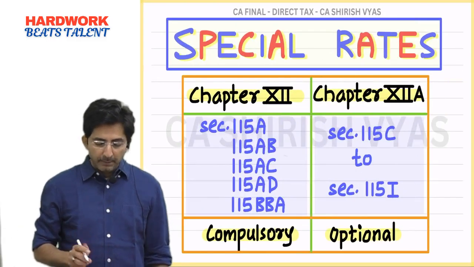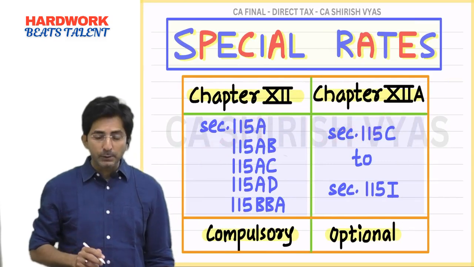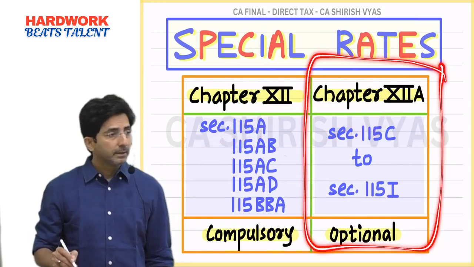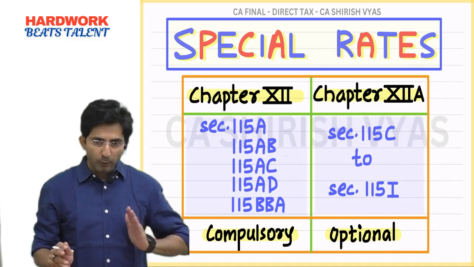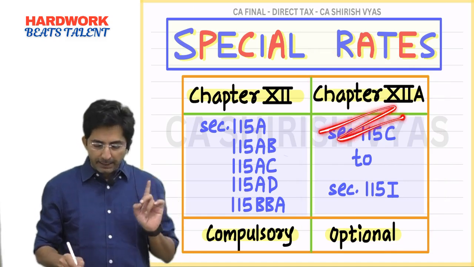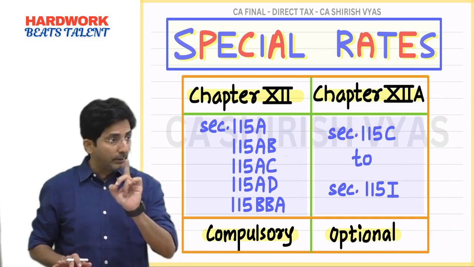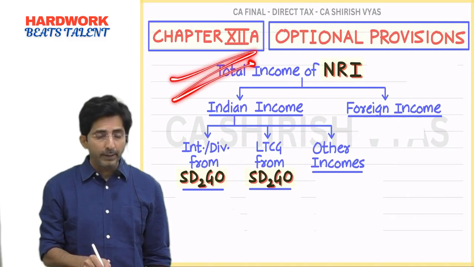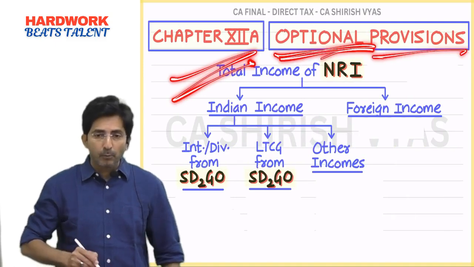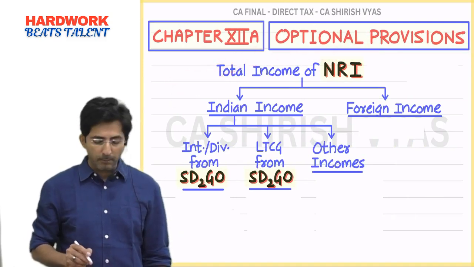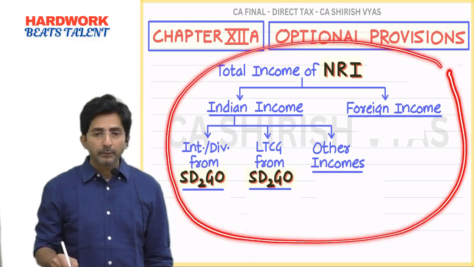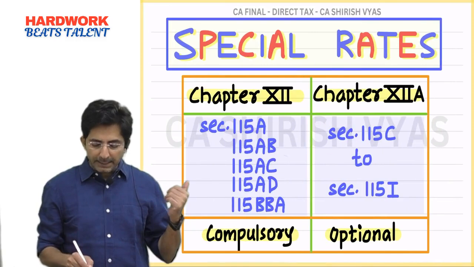Now see, between these two chapters, my plan is what? First I will take chapter 12A. First I will take chapter 12A for smooth flow of teaching. Okay, so I am starting with chapter 12A. As I said, these are optional provisions. Now, in this chart, everything will get over. Eventually, I will teach you with section also.